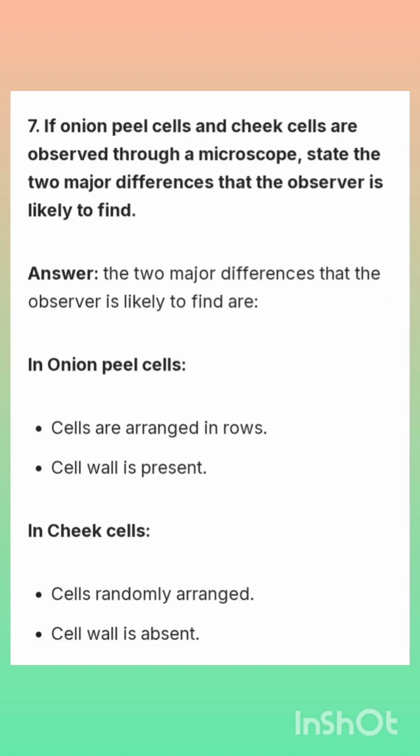Question number 7. If onion peel cells and cheek cells are observed through a microscope, state two major differences that the observer is likely to find. Answer: In onion peel cells, cells are arranged in rows and the cell wall is present. In cheek cells, cells are randomly arranged and the cell wall is absent.